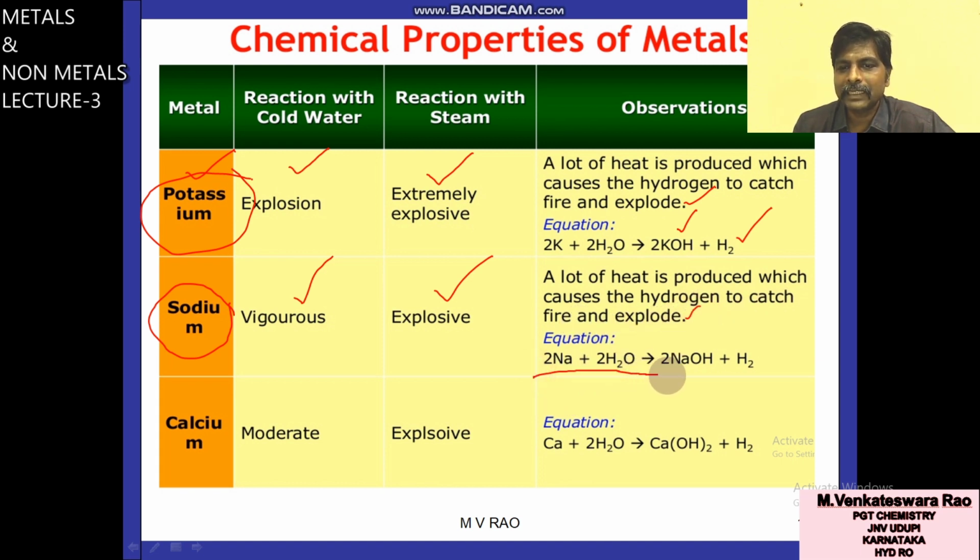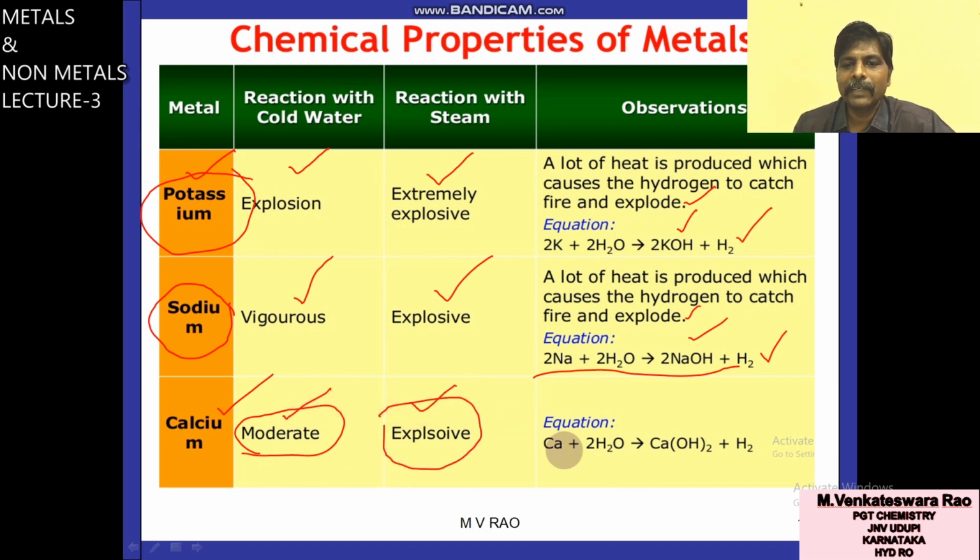So it is the reaction: when sodium reacts with water it gives sodium hydroxide and hydrogen gas. Next, the third metal is calcium. When calcium reacts with cold water, moderate reaction will take place, no explosion, only floating. With hot water, steam, explosive reaction will take place.